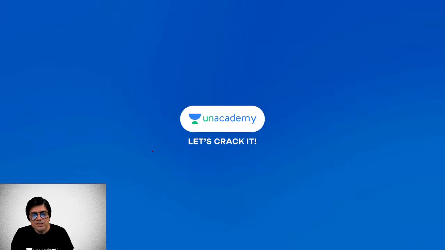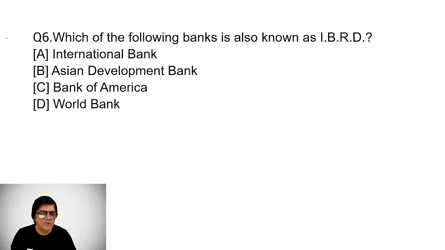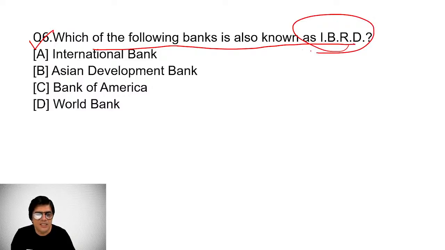Students, let's talk about question number 6 now. Which of the following banks is also known as IBRD? International Bank, Asian Development Bank, Bank of America, or the World Bank? So we know there is a World Bank. It's the World Bank. Why?